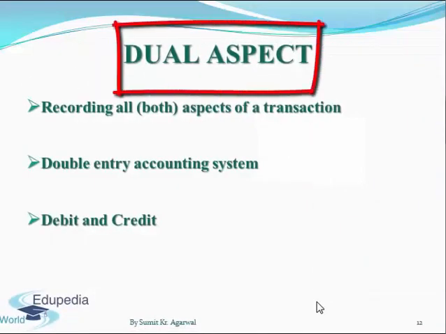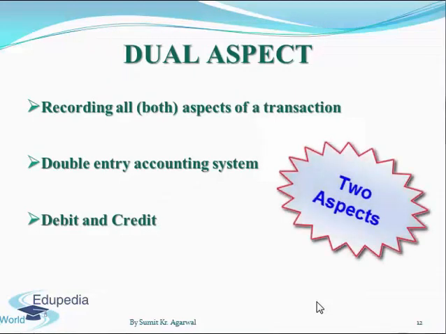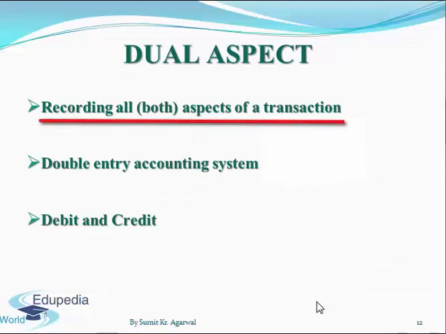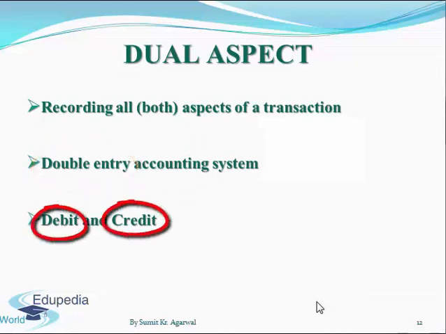Now the dual aspect principle. For accounting purposes, all business transactions have two aspects, and as per the dual aspect principle, we should record both the aspects in the accounts. This is why it is also called the double entry accounting system, and for every transaction there is one debit account and one credit account.